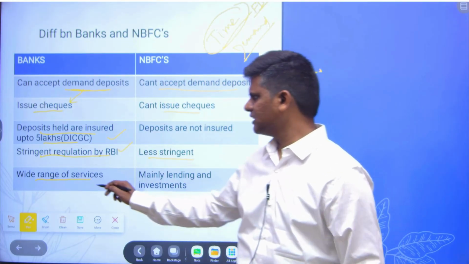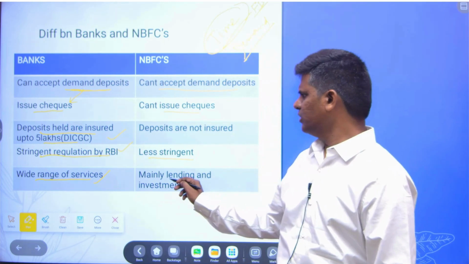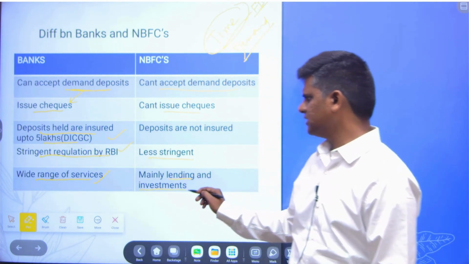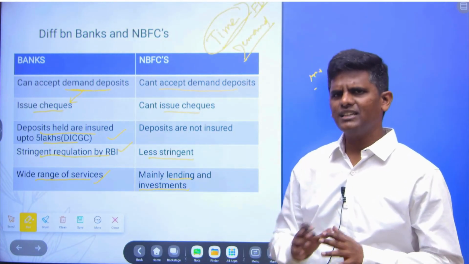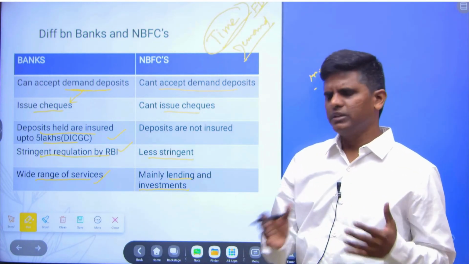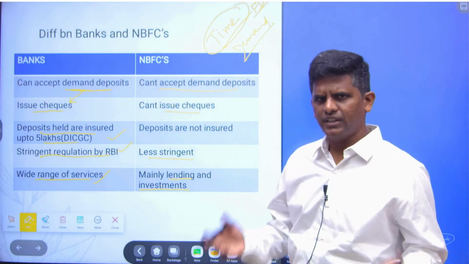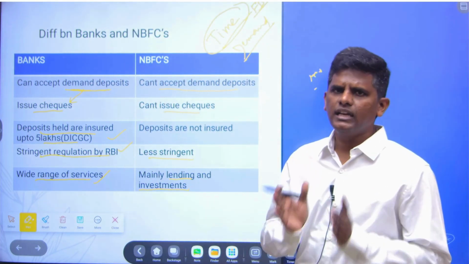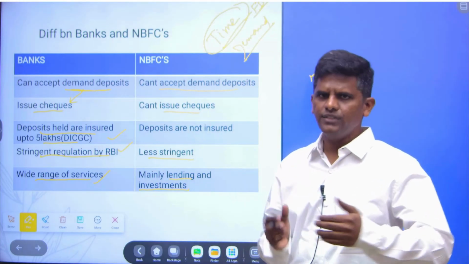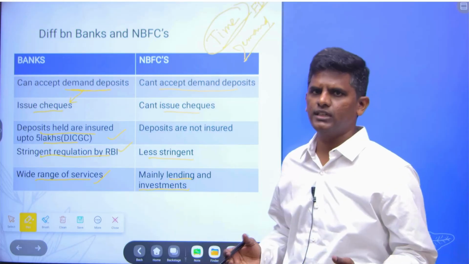All kinds of services are available, but in NBFCs only lending and investment services are available. Banks deal with money in multifarious ways, but NBFCs are specific: certain kinds of investment and loans mainly, and different kinds of investments, so different NBFCs.